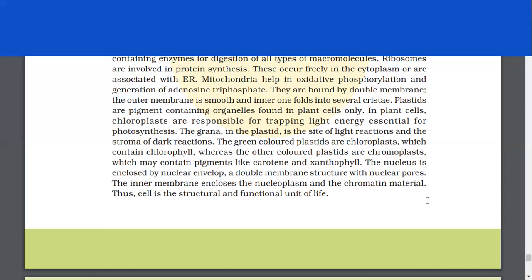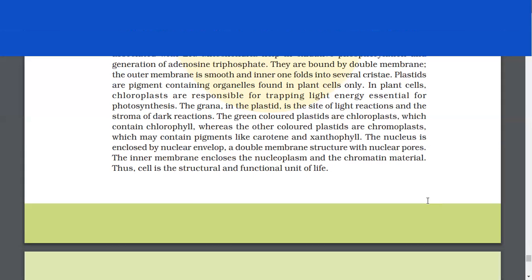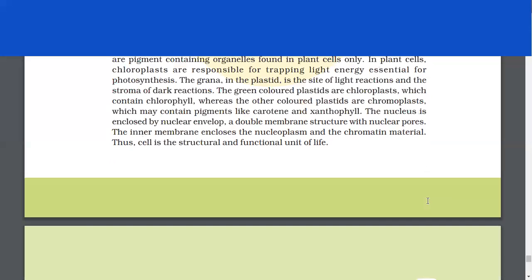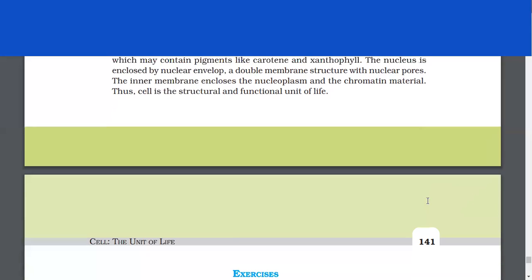The green-colored plastids are chloroplasts, which contain chlorophyll, whereas the other colored plastids are chromoplasts, which may contain pigments like carotene and xanthophyll. The nucleus is enclosed by a nuclear membrane, a double membrane structure with nuclear pores. The inner membrane encloses the nucleoplasm and the chromatin material. Thus, cell is the structural and functional unit of life.